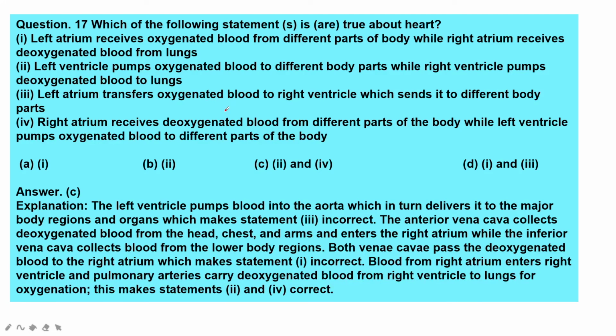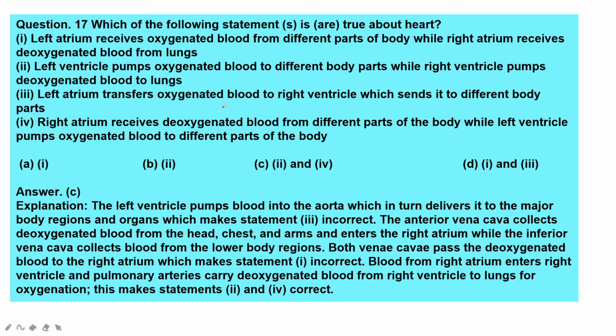Next, these are heart related questions. They are a bit big and you have to read and understand them very carefully. Which of the following statements is or are true? First option: left atrium receives oxygenated blood from different parts of the body while right atrium receives deoxygenated blood from the lungs. Let us see, it is wrong only. Left ventricle pumps oxygenated blood to different parts of the body while right ventricle pumps deoxygenated blood to lungs.